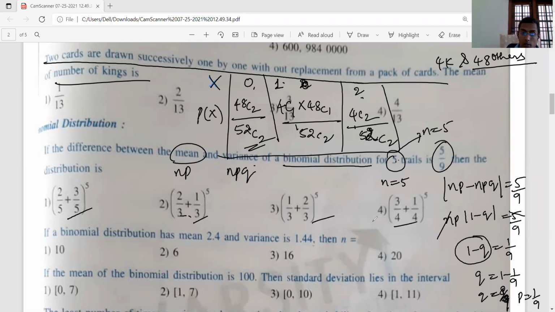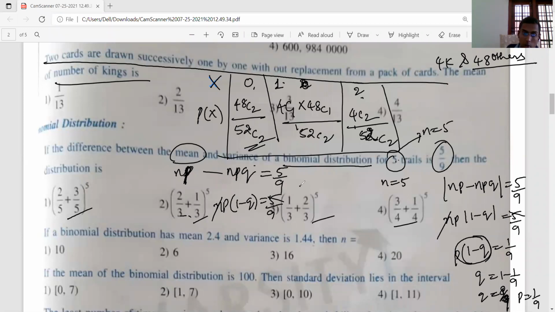NP is always greater, so NP minus NPQ is the difference between mean and variance. This is given as 5 by 9. NP you can take common, so NP times (1 minus Q) equal to 5 by 9. N is 5, so you can cancel it off.